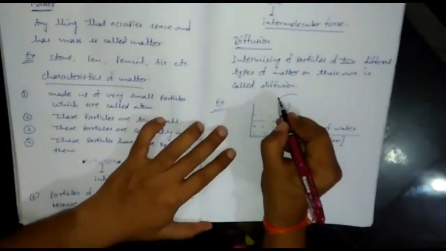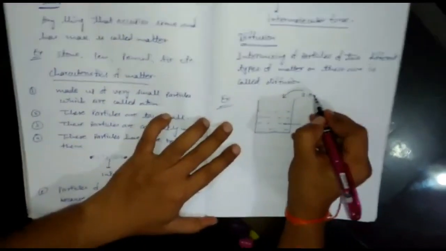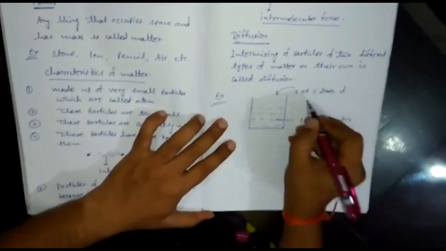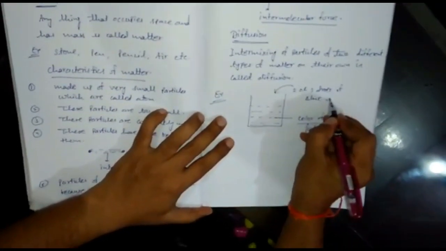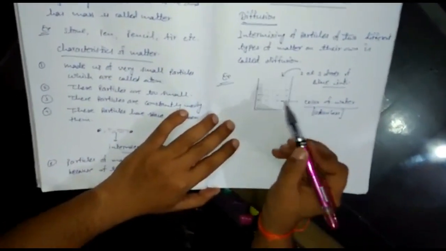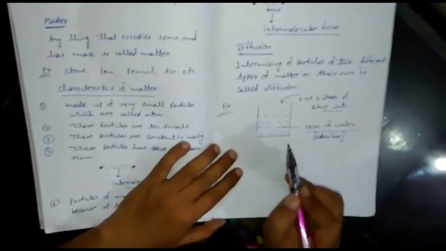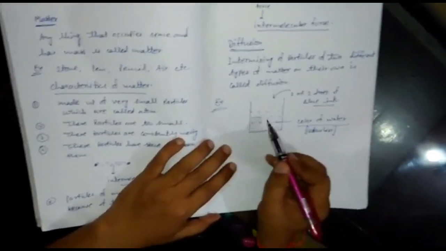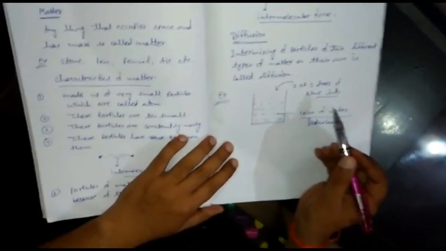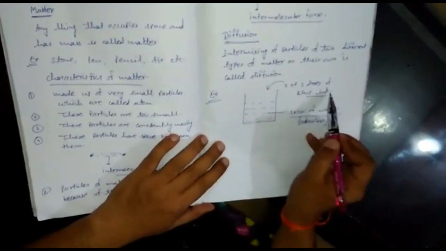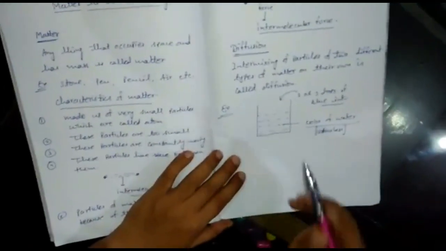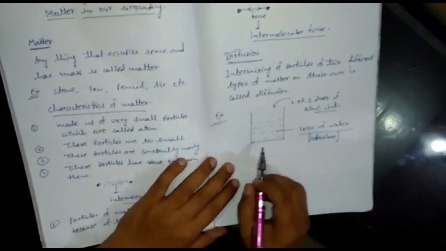If I put two or three drops of blue ink, then the color of the water is going to change to light blue. That means the blue ink particles are going to diffuse with the particles of water. This is the first example.